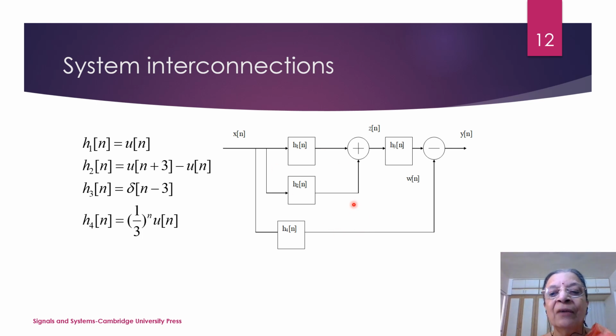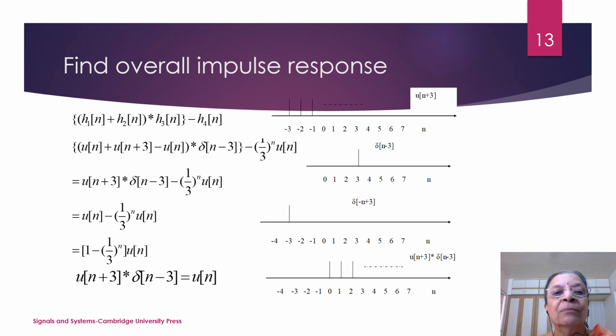The interconnected system will have the impulse response as h1[n] plus h2[n]. So when I consider h1[n] plus h2[n], I will just have u of n plus 3. The u[n] and minus u[n] will cancel. Then I'll have to convolve it with delta n minus 3, and then I will have to subtract 1 by 3 raised to n u[n]. So see how it will be. The overall impulse response will be h1[n] plus h2[n] convolved with h3[n], minus h4[n], as we have just discussed.